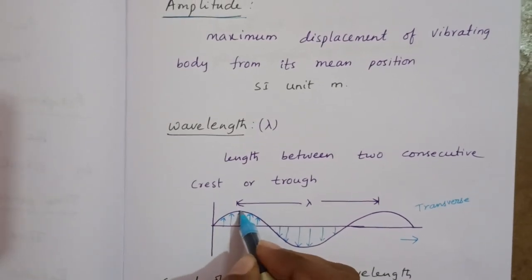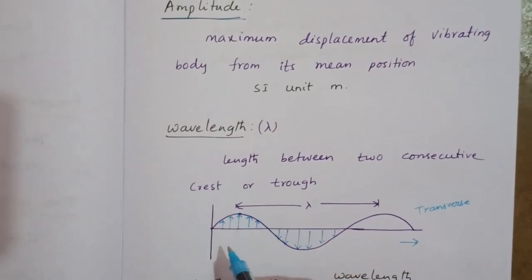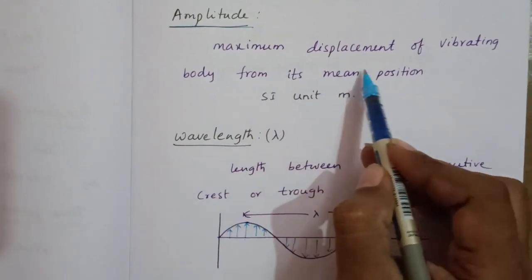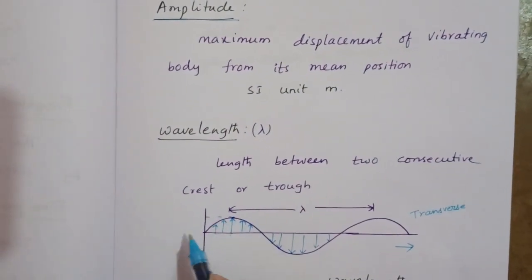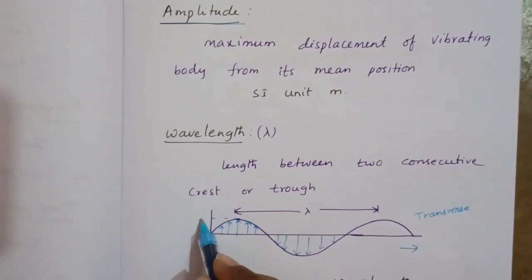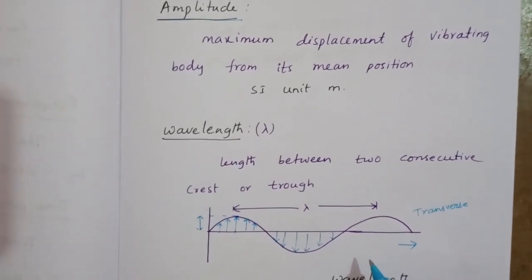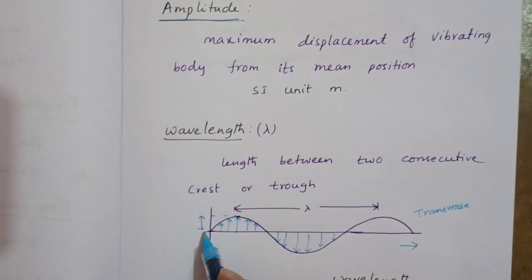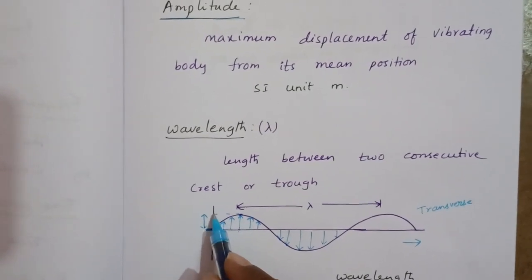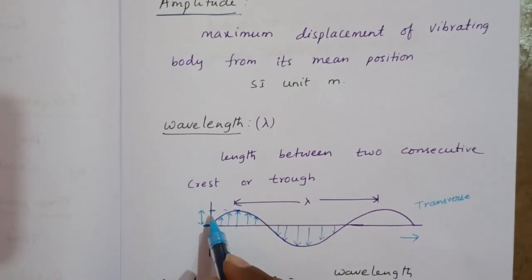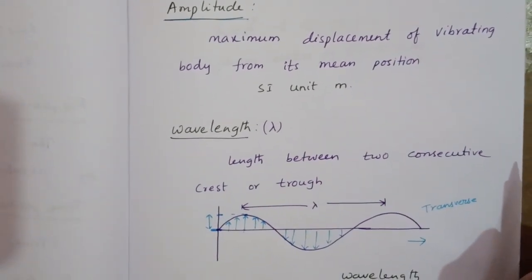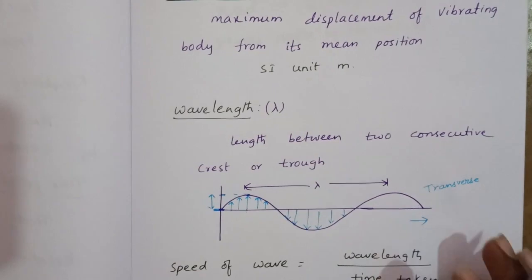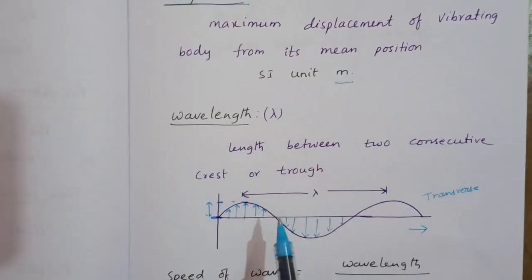So this is the maximum displacement of the vibrating body. Maximum displacement of the vibrating body. Maximum means this one, no? This is known as amplitude. It is a mean position. From the mean position, the maximum displacement is known as amplitude. We can measure amplitude in meters.